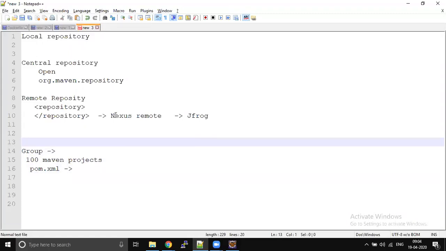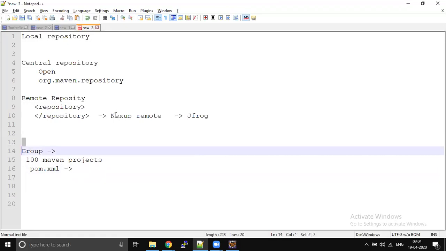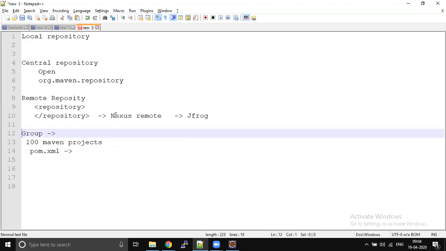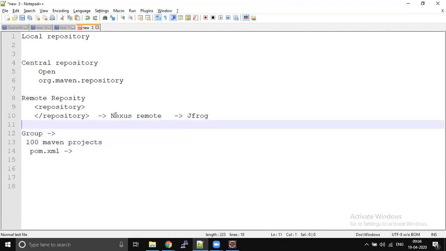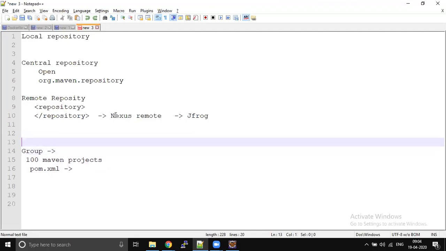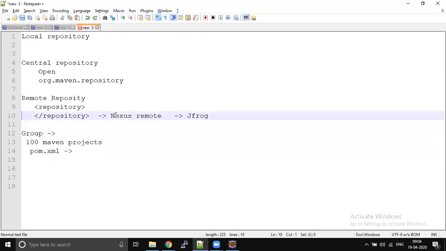Sorry, whatever I said earlier is the correct example. So you go and modify the configuration in each and every pom.xml file. This is a big problem, right? Maintaining configuration in each and every pom.xml file is not at all a recommended approach.